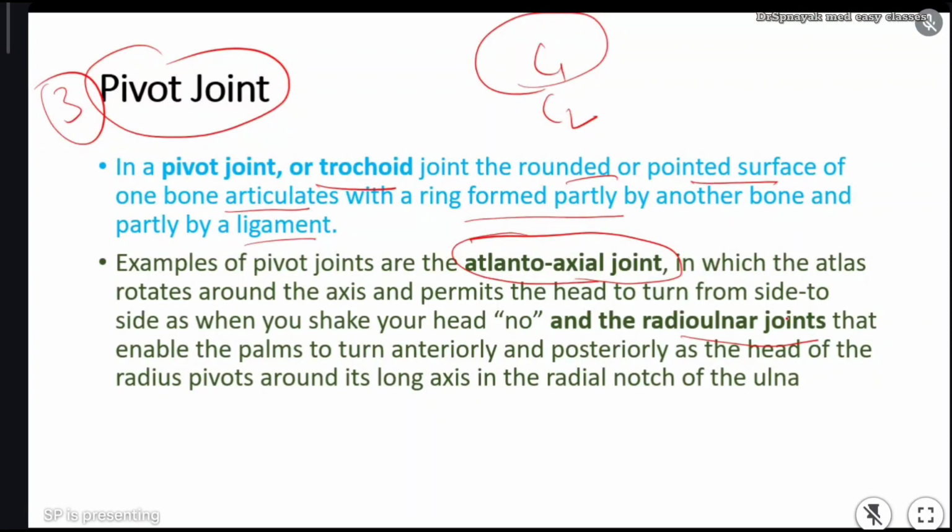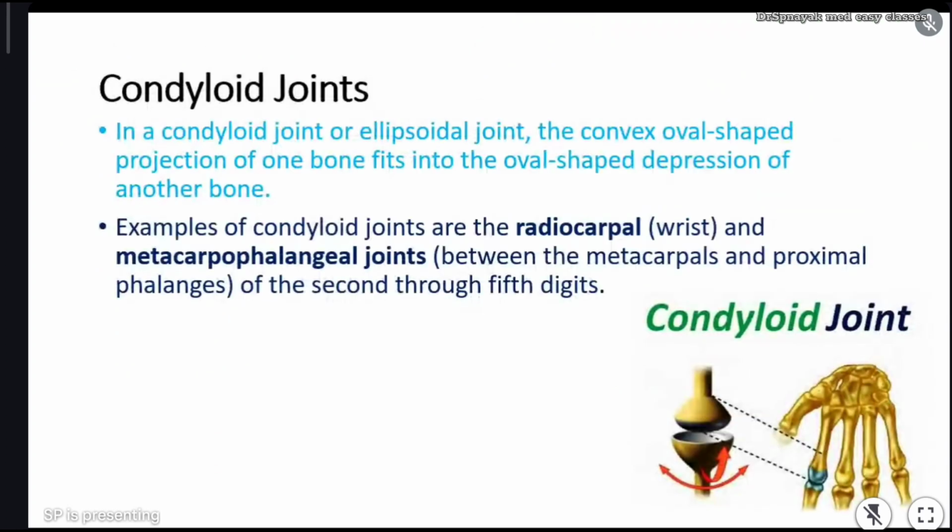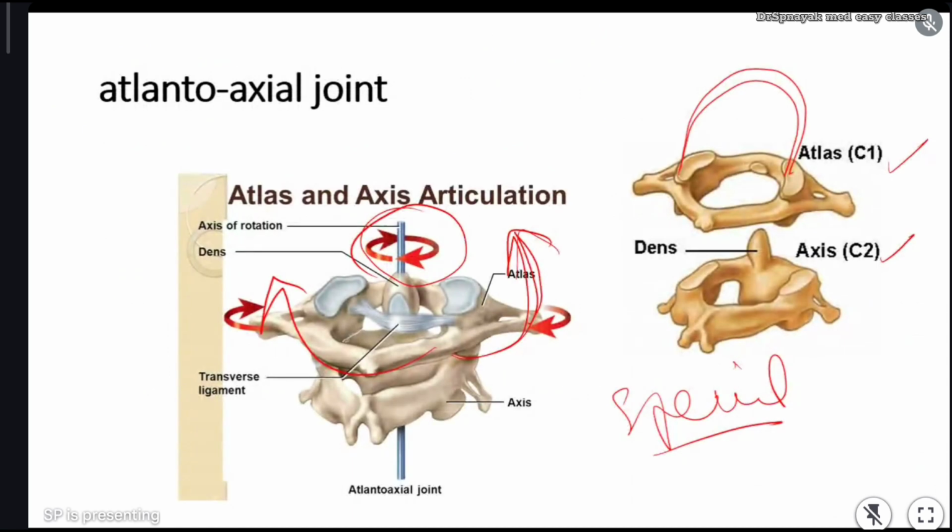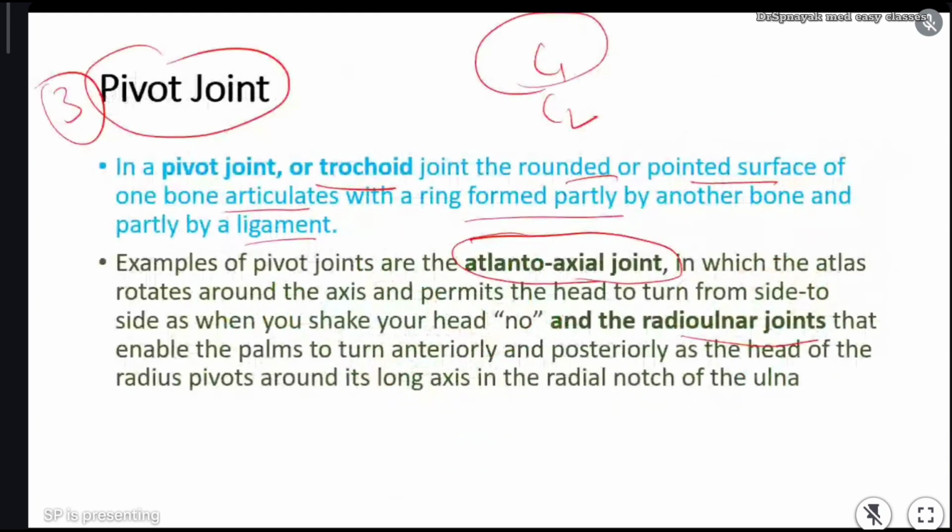Where are the radio-ulnar joints? See, just below the wrist. You can take your hand, hold the wrist, punch. Try to catch the punch and rotate your punch. Punch, you can rotate. I think I didn't include that, but remember this atlantoaxial joint is the example of pivot joint.